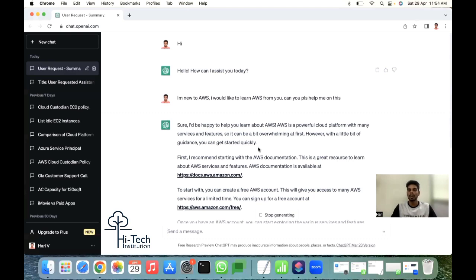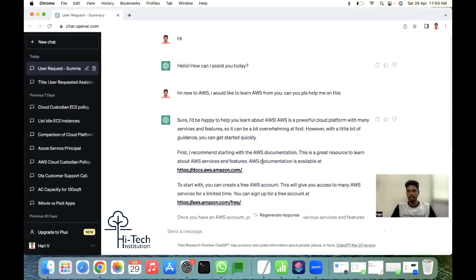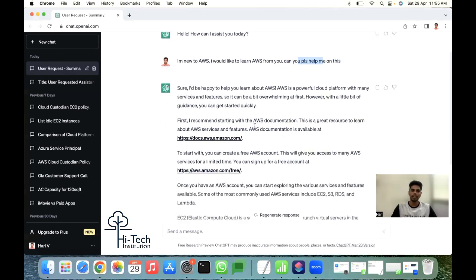Every time I don't have to tell ChatGPT that all my questions belong to AWS. Once I have asked a question about AWS, it has the capability to understand and remember what I've asked. After that, it can provide me the answers accordingly. I asked in such a way: "Hey, I'm new to AWS. I would like to learn AWS from you. Can you help me?" See the response.